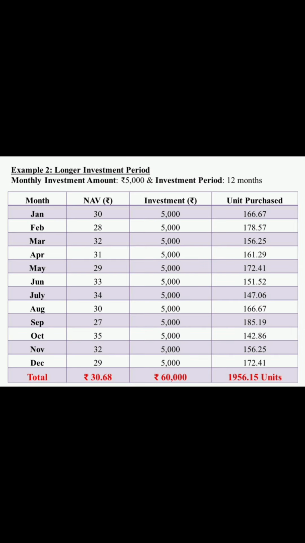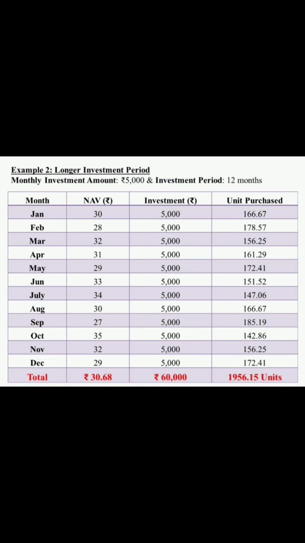And here comes the example for the long-term investment period. If you are investing monthly an amount of rupees 5,000 and the investment period is 12 months, the NAV is as follows. For January, the NAV is 30 and the units purchased is 166.67. For February, the NAV is 28 and the units purchased is 178.57.